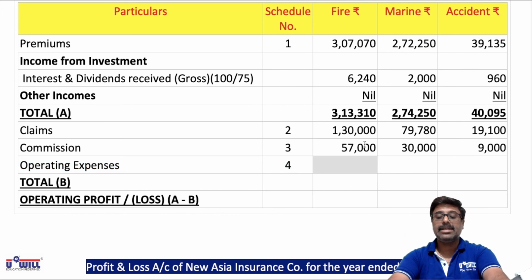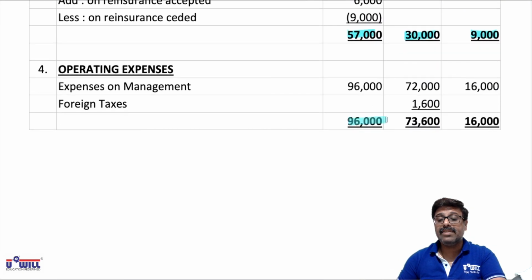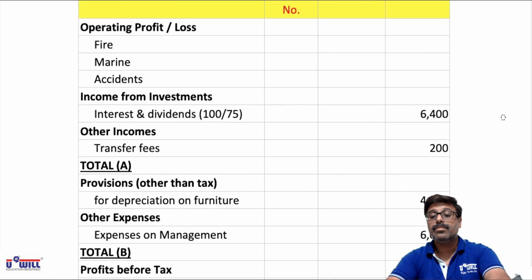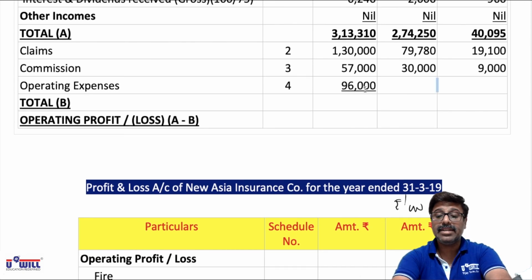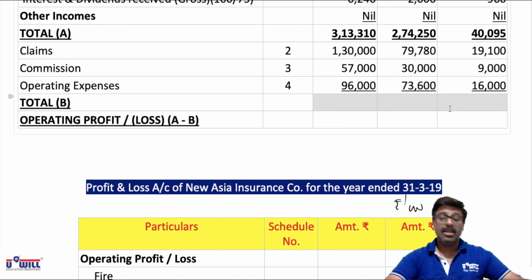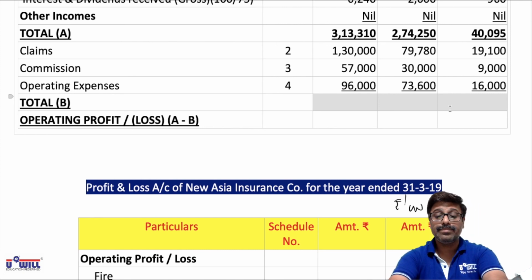And then operating expenses also we have done the schedules, so 96,000, 73,600 and 16,000. So total of expenses can also be done over here. 1,30,000 plus 57,000 plus 96,000 comes to 2,83,000.